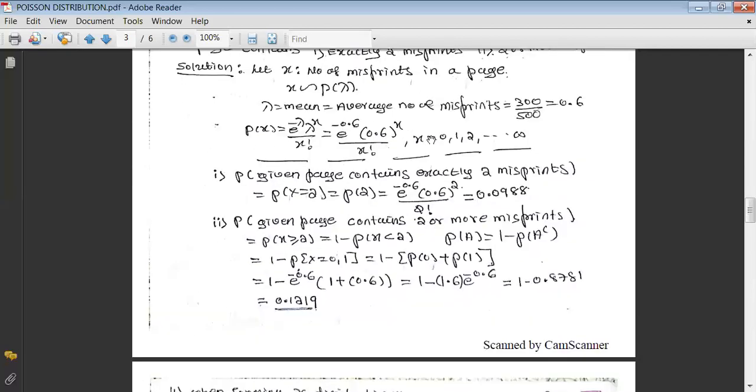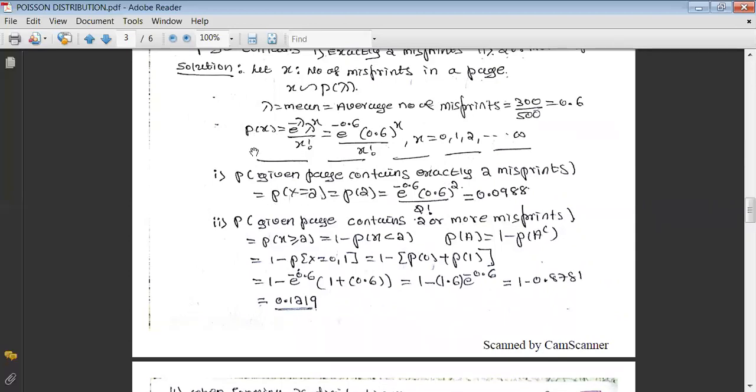Now we have written the probability function. Now let us go for the requirements. The first one, we want the probability that the given page contains exactly 2 misprints. In this case, x, the number of misprints in a page, should realize the value 2. That's why we have written this is equivalent of saying p of x equal to 2 is p of 2.